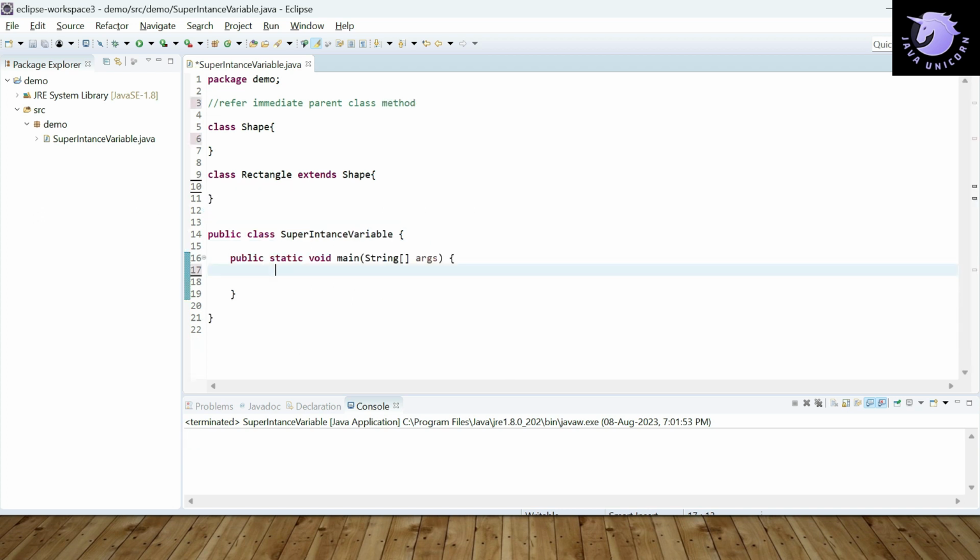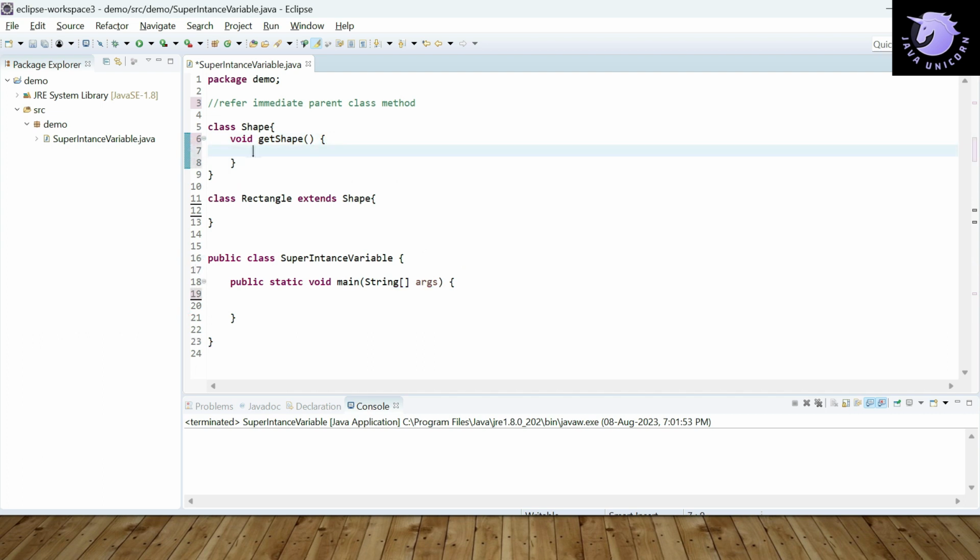Okay, so the next use of the super keyword is to refer to the immediate parent class method. So in this case, let's say we have a class named Shape, and inside this Shape class, let's say we have a method void getShape, and inside this getShape method we will have a sysout. Let's say inside this sysout we have a string, "all shapes". Okay, and inside this Rectangle class, which is extending the Shape class, let's say we have another method getShape.